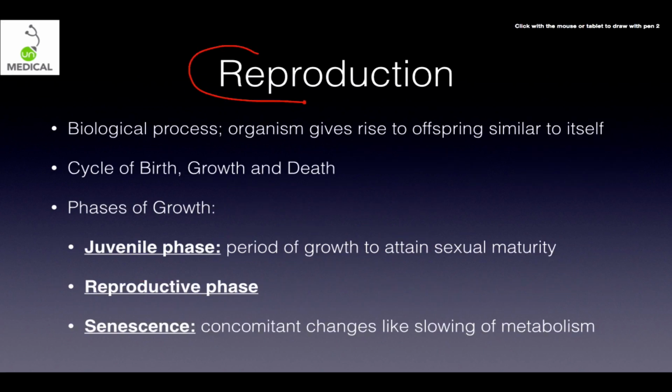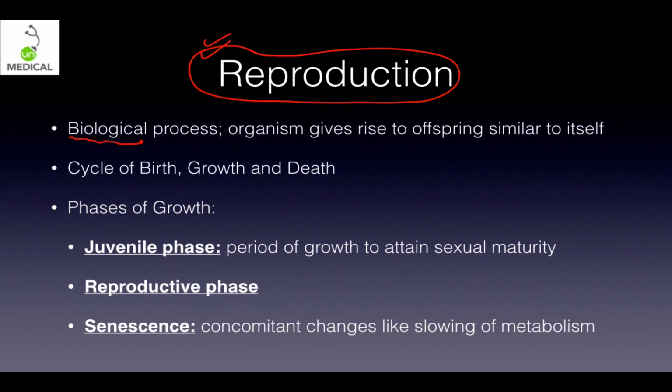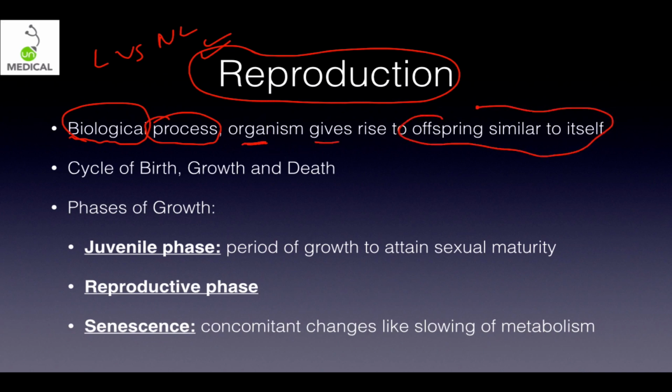Anyway, so what is reproduction? Whenever the term reproduction comes to mind, it is basically a biological process. It is one of the 7 properties which distinguish living versus non-living organisms, like movement, reproduction, thinking, responding to environmental stimulus, growth, development, etc. In this process, the organism gives rise to offspring similar to itself. If it were exactly the same, it would be called asexual reproduction, but it is somewhat similar. You can identify that organism as similar. It will not be completely different, a dog will not be born from a chimpanzee. It will not happen like that.